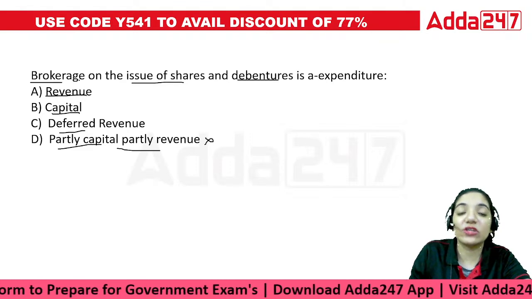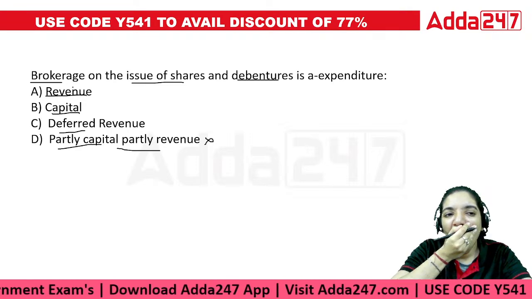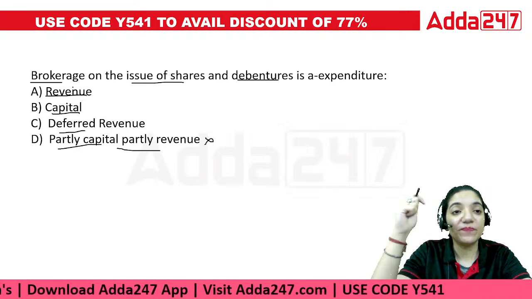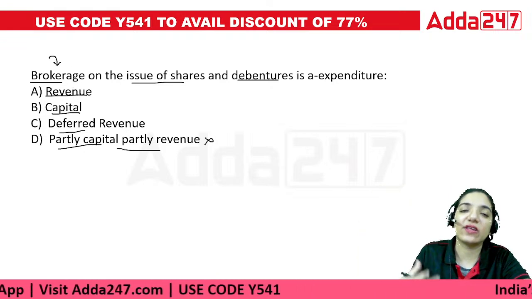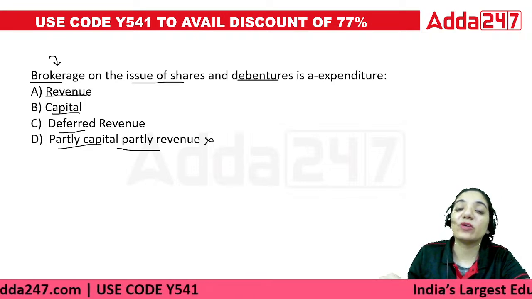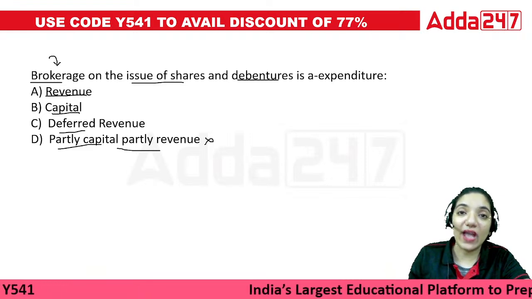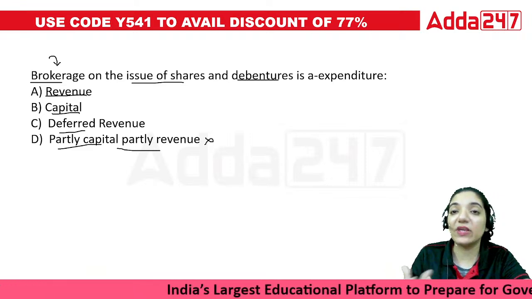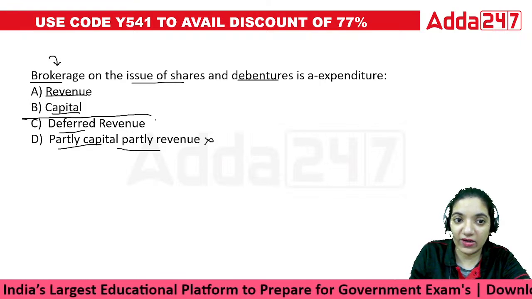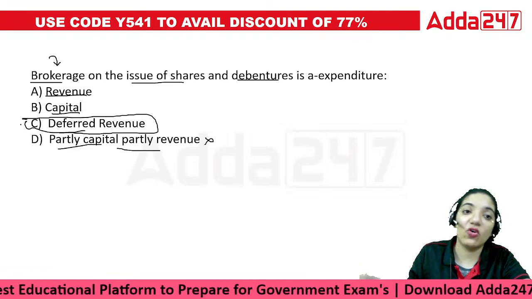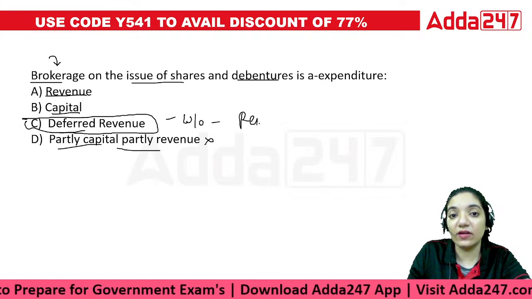When we see there's a brokerage on the issue of shares, basically there's a brokerage or a commission kind of thing that we are paying on the shares, right? So because we were converting these shares and debentures into public issues, we had to incur certain expenses which could not be avoided. Since this could not be avoided, these would go into the deferred revenue expenditure, which would be later on capitalized and then written off in the revenue.